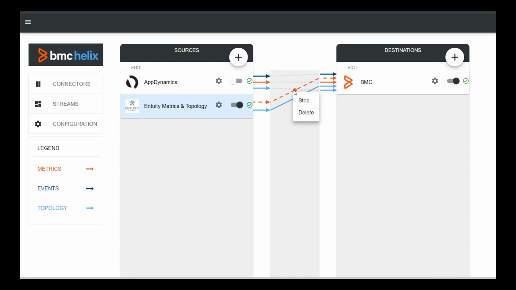I want to delete the Activity metrics data. So I will click on the middle bar and click on delete metrics data type. So that metrics data type was deleted for the Activity connector. So this is how we can start, stop and delete specific data types for any connectors in intelligent integration. Thanks for watching this video.